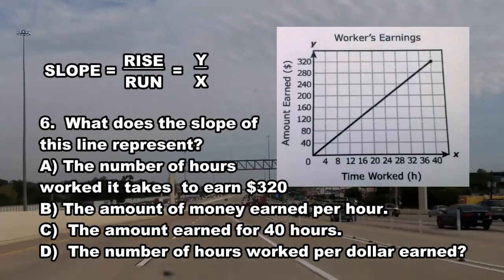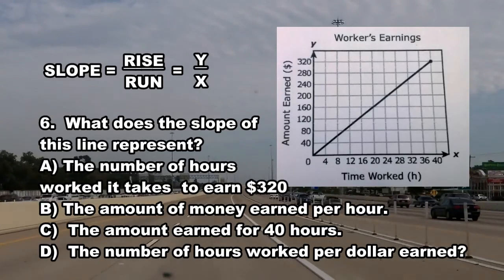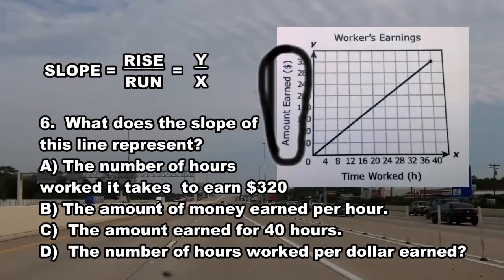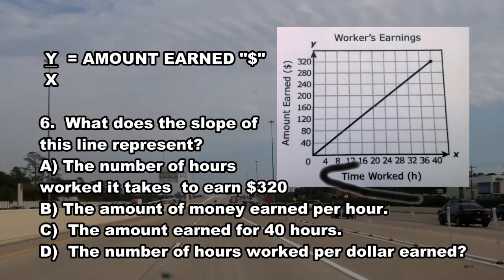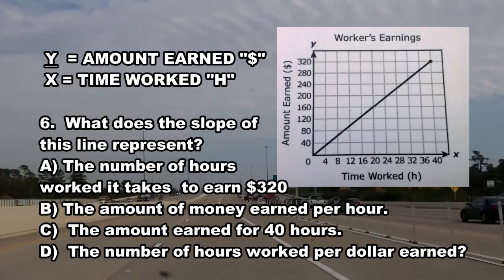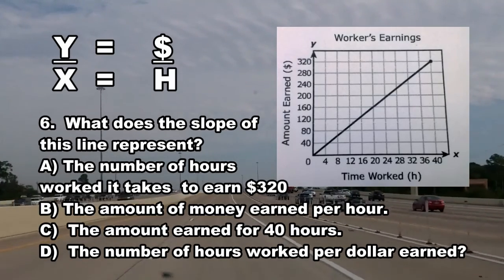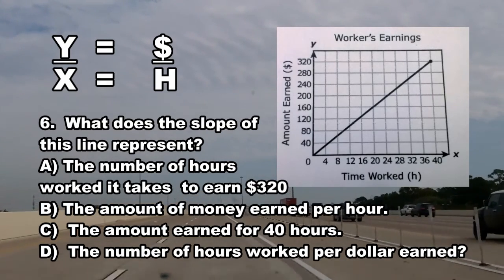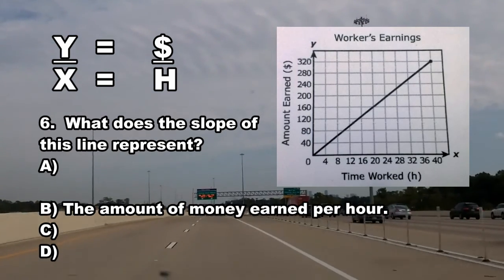To get this answer, we need to remember that slope is rise over run, or the y quantity over the x quantity. In this problem, the y quantity, or y-axis, is represented by the amount earned, or dollars. If you look at the x-axis, the x quantity represents time worked, which is in hours. Looking at our y quantities and x quantities, our slope would be represented by dollars per hour. If you look at the answer choices, the correct answer choice would be B, the amount of money earned per hour.